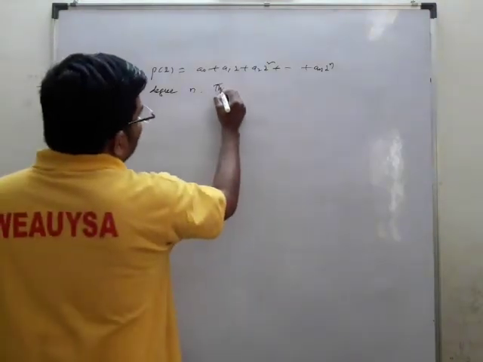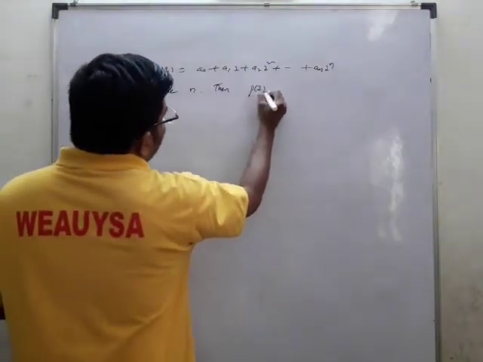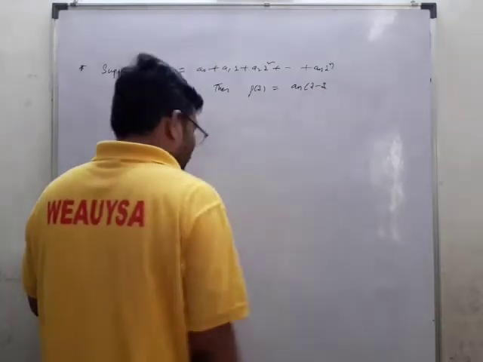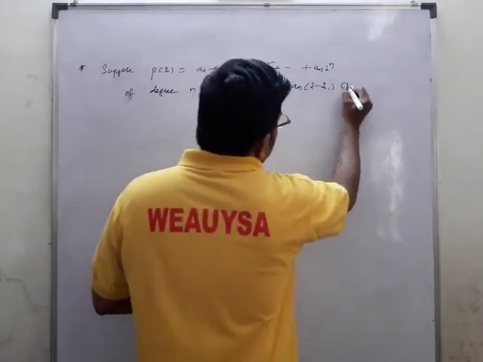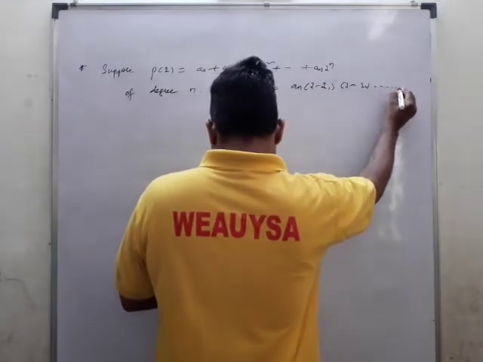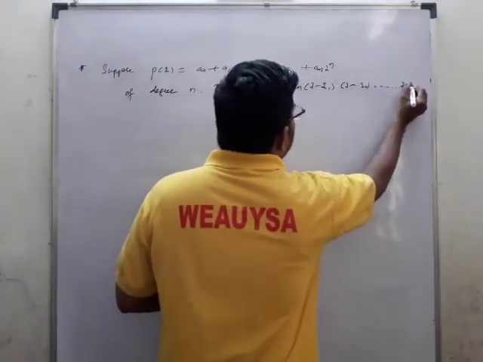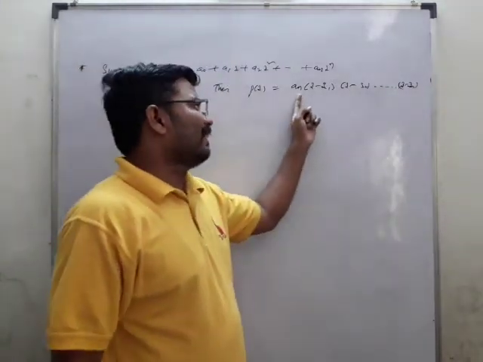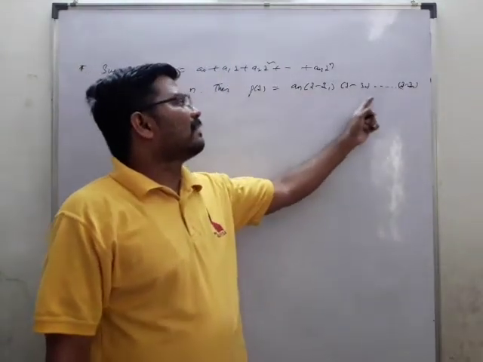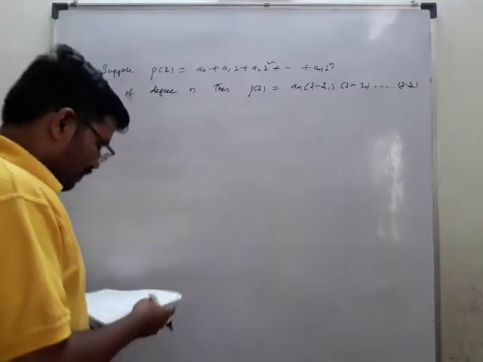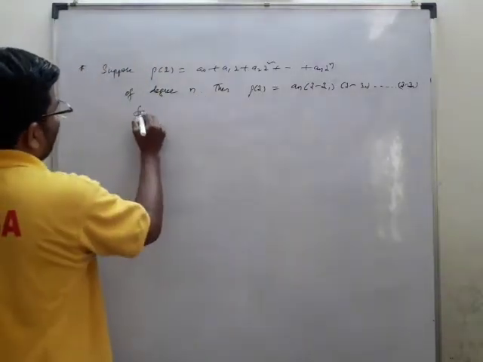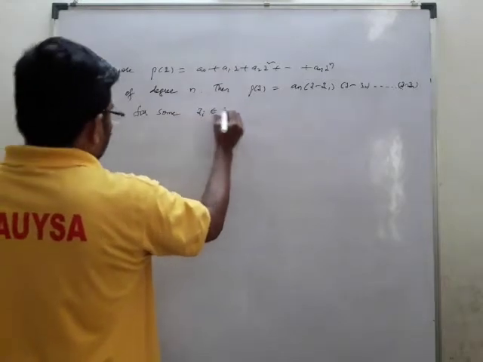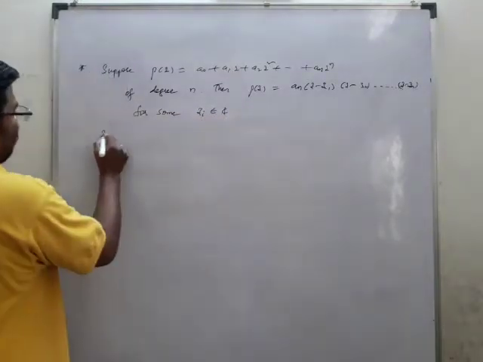Then we can write P of z as an into z minus z1, z minus z2, and so on, z minus zn. This is the leading coefficient, and these are the factors, for some zi belongs to C. Now how did we get that solution?